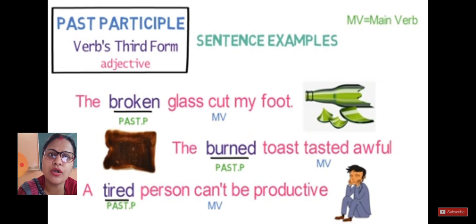Past participle is already understood from the name only. The broken glass cut my foot. Now you don't have to get confused. Broken is the adjective which is used for glass. It's not our main verb. What is our main verb? Main verb is cut only.